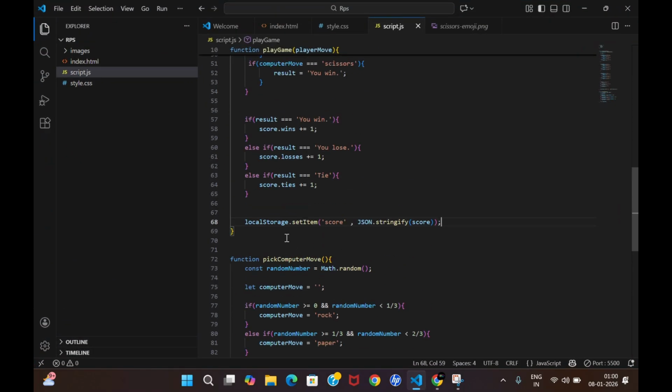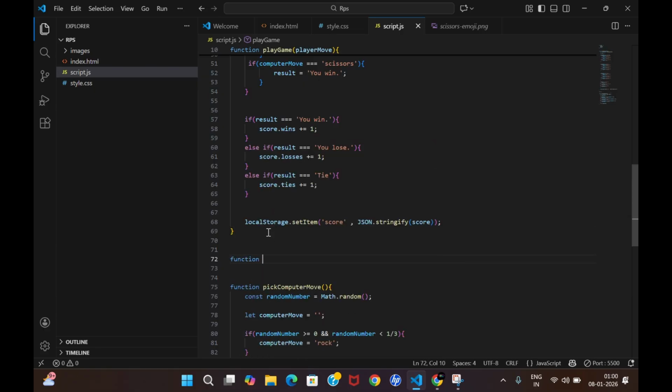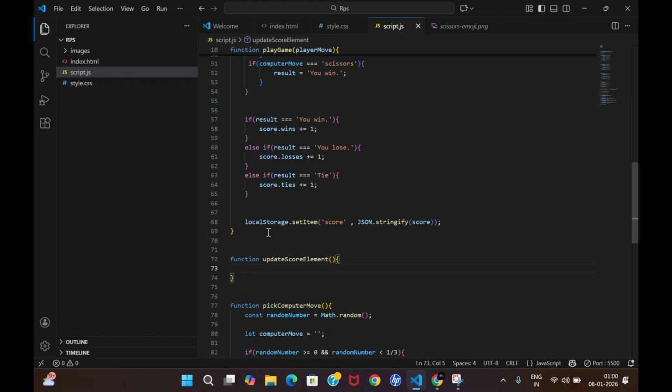In VS Code we will make another function, let it be updateScoreElement. For that I have to create an element in our HTML.